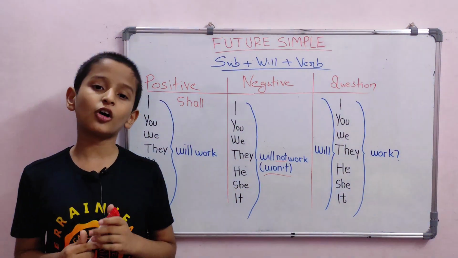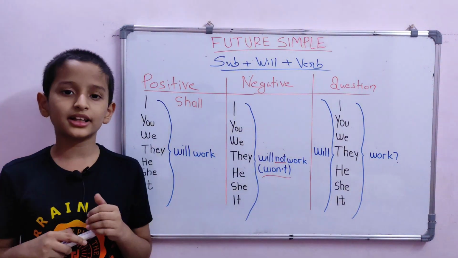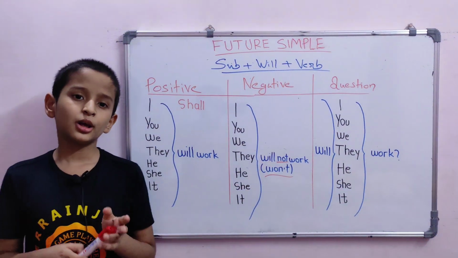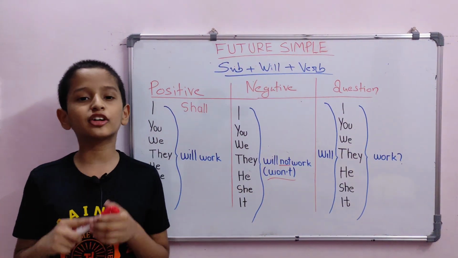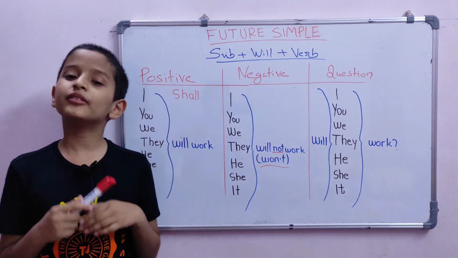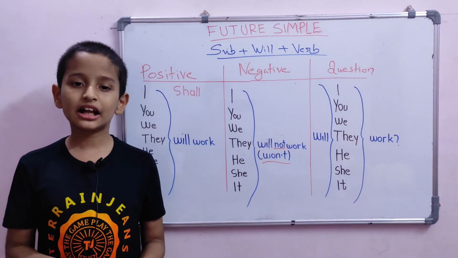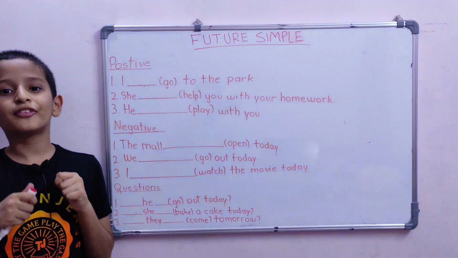It is not wrong. And if we use shall, it is treated as very formal in some countries. Still, people use shall with I and we to make some polite requests. Like, shall I get you some water? Shall we begin the class? Shall we have dinner?